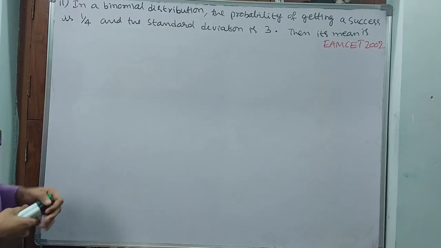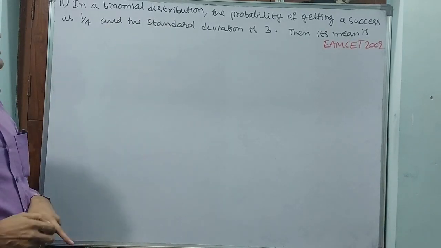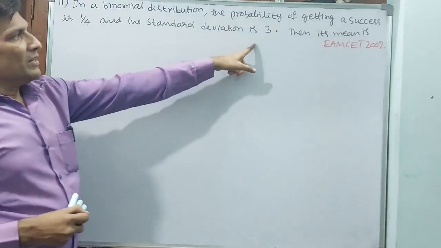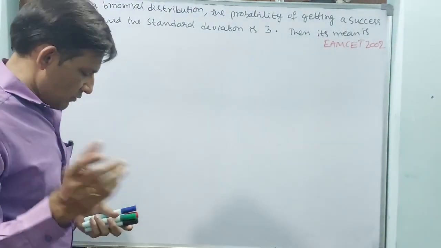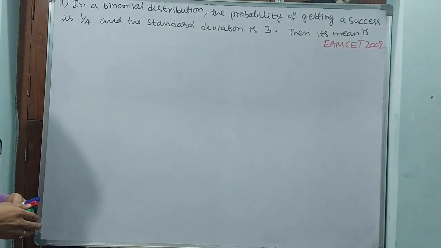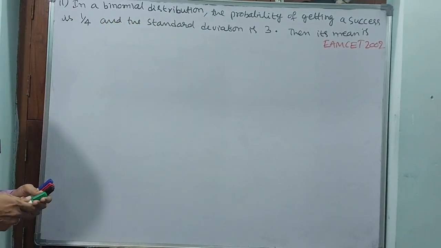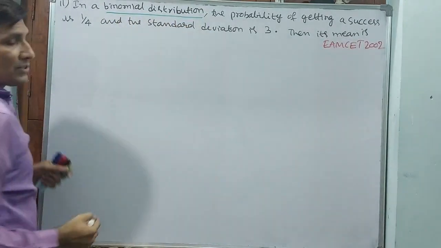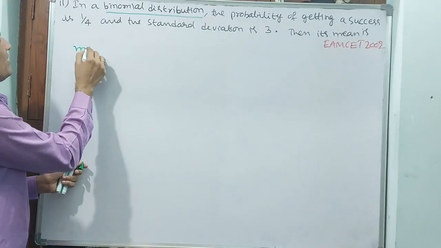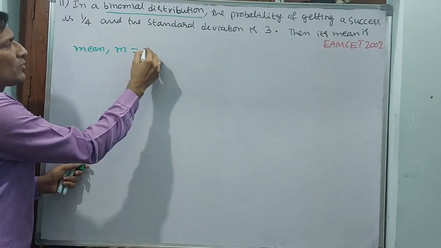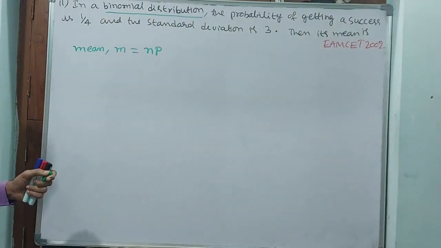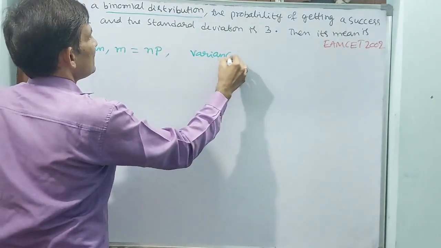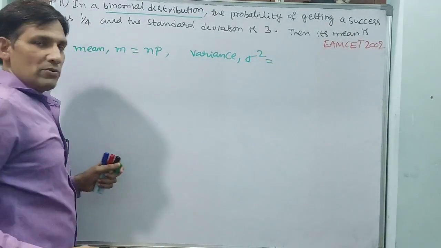See, in a binomial distribution, the probability of getting a success is 1 by 4, and the standard deviation is 3. Then what is the mean? That is what they are asking. I am writing 2 formulae, but these formulae are for binomial distribution only. Understand, for binomial distribution. See, 2 formulae I am writing. Mean, m is equal to np. Variance, sigma square is equal to npq.